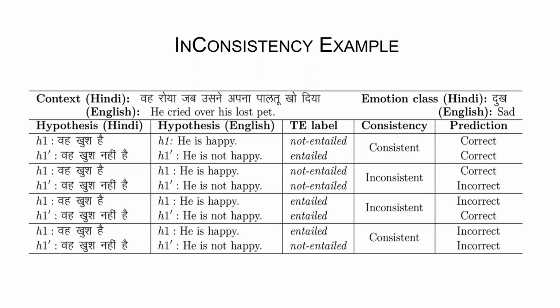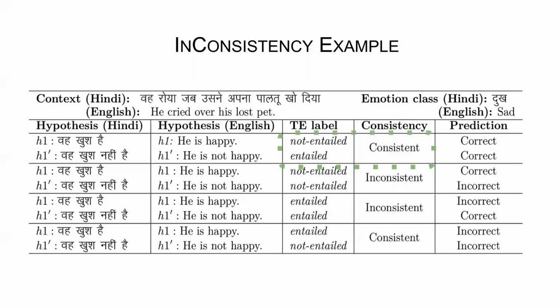But we know if the model's belief in one hypothesis H1 is something, then we already know the belief of H1 dash, which is a negation, should be opposite of the belief of the model. For example, if the model predicts not entail in the first case, then it should always predict entail in the second, and vice versa. So this is what we call inconsistency in the model belief, or an inconsistent example.